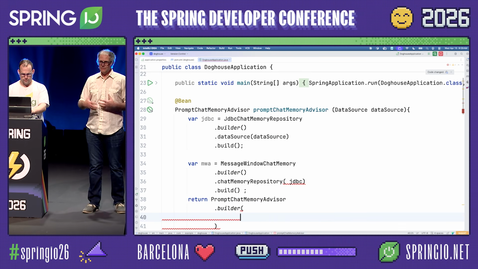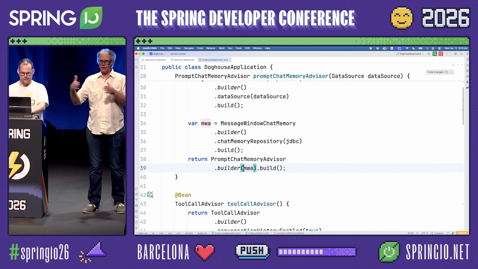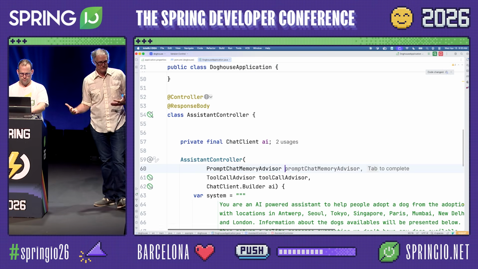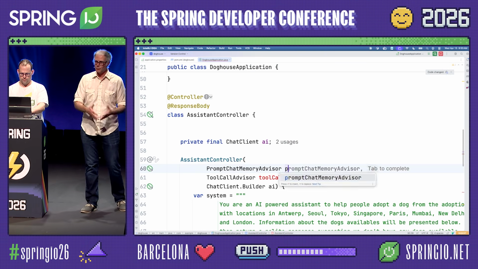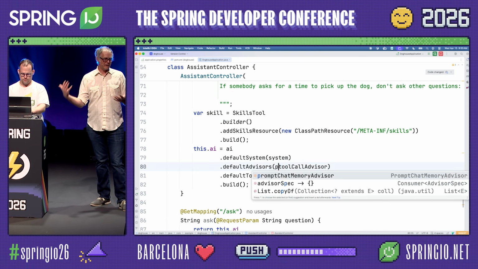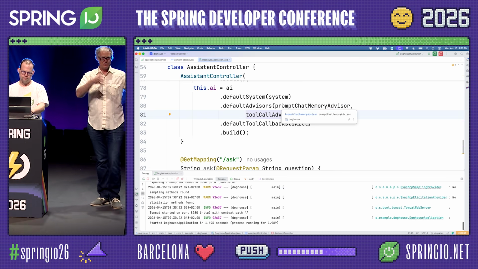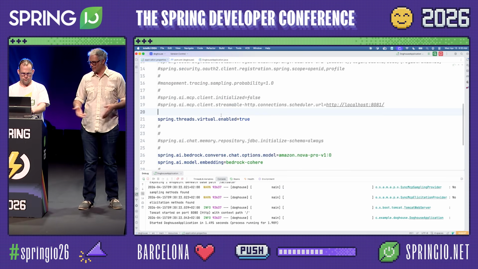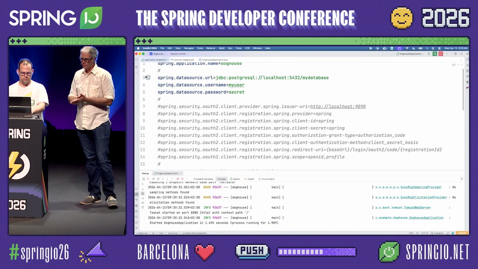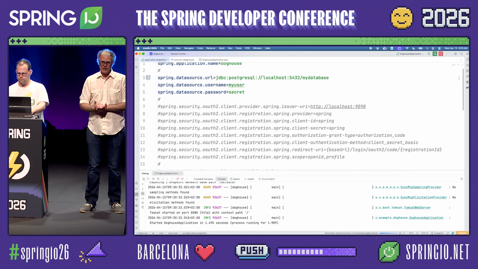Okay. So there's many different ways that we can provide memory to our LLM. As Josh said, the LLM is a stateless thing by default, and so if we want something to be known across calls to the LLM, we have to manage that. And this is one of the more challenging parts of architecting these AI agents: how do we provide memory to it. Of course, Spring AI has built-in support for memory, and we can do that in a variety of different ways. The way that we're using here is windowed memory, and so this is just going to roll through with a maximum of 20 or so messages as the default, and it's going to store the memories into our database as well. So really a pluggable system that you can use in many different ways to provide memory to your application.